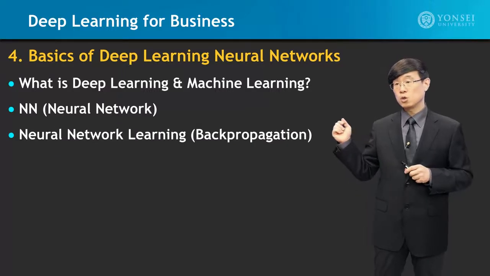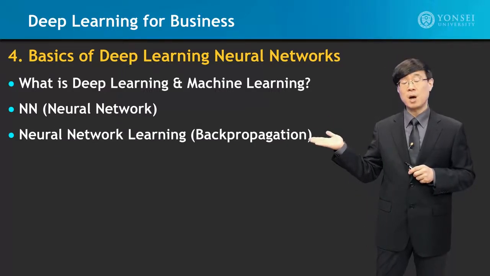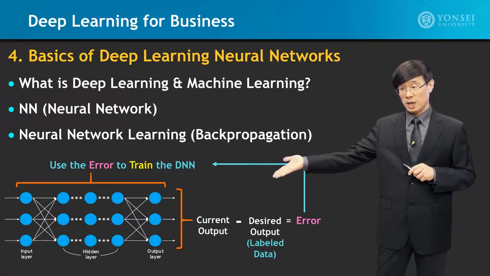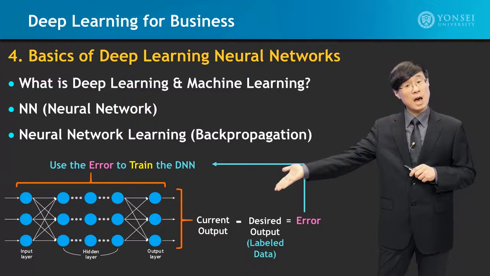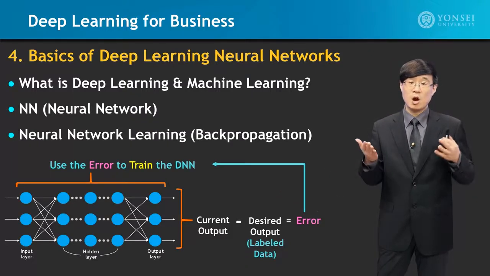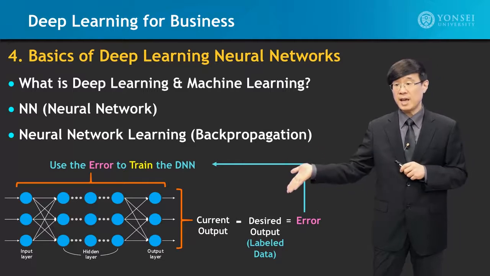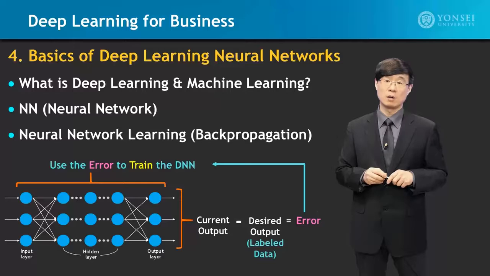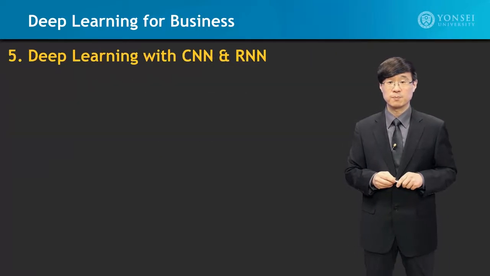Then we will look into neural network learning based upon backpropagation, which is looking into a system where the inputs are over there, resulting in outputs, and we compare this to label data, which are the desired outputs, creating an error which backpropagates into the system. How does this actually work? We'll look into the details of this.